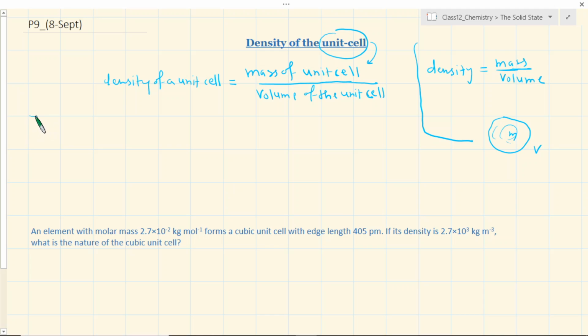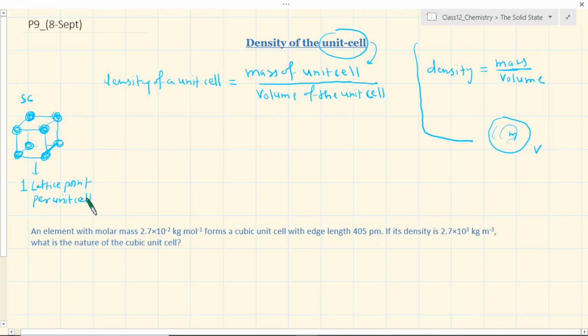Now mass of a unit cell can be represented in terms of the mass of particles it has got, or let's say the lattice motifs, right? For example, if we talk about the simple cubic lattice, you know that in simple cubic lattice there is only one lattice point per unit cell. So in general, depending upon the type of unit cell, this is for SC.